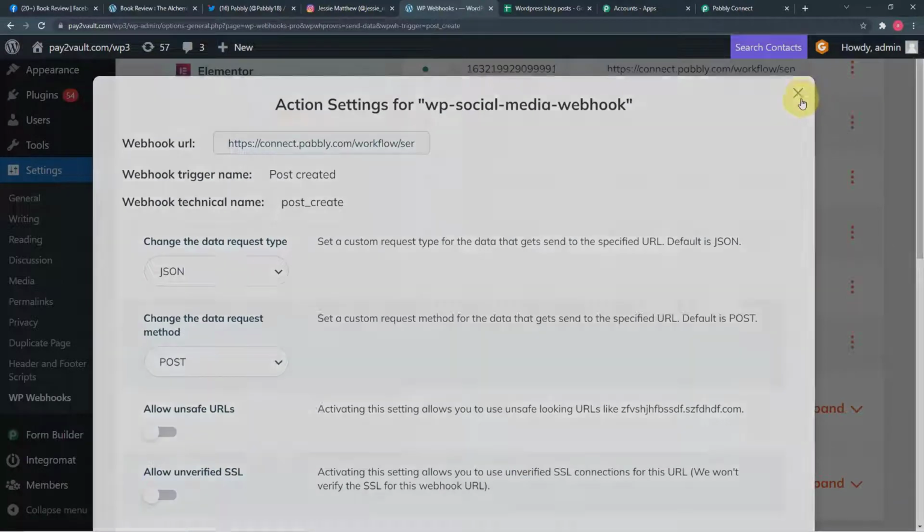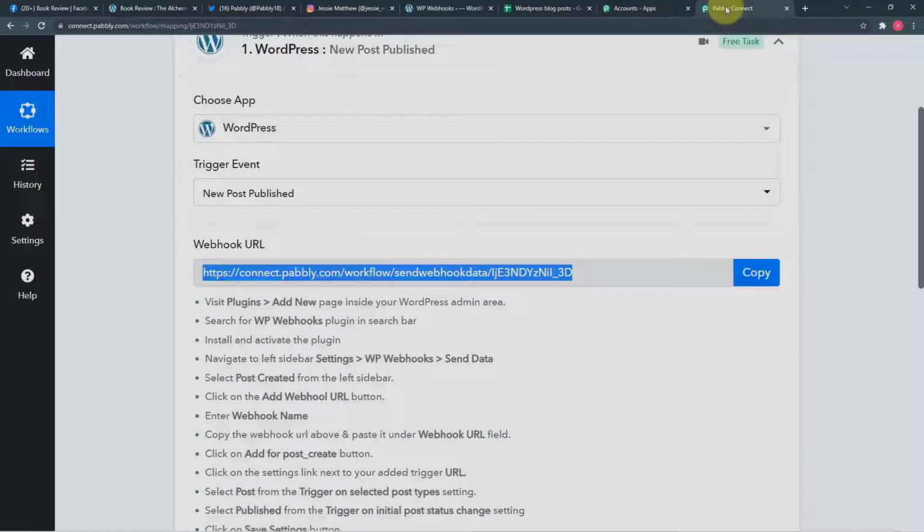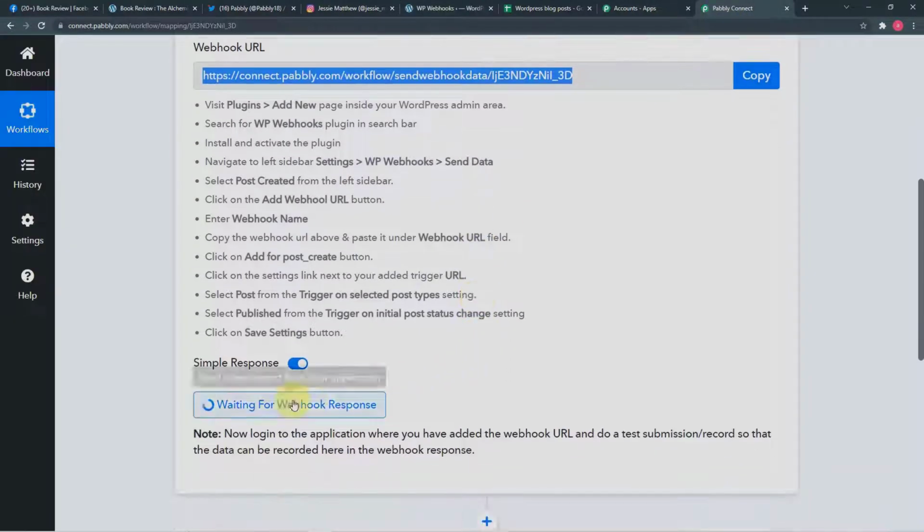Now close this window. Okay, so in Pabbly Connect you can see it has started showing waiting for the webhooks response. This means it is time to bring the data from our WordPress dashboard to here in Pabbly Connect. To do that, we are going to do a test submission, or we are going to make another blog post in our WordPress, and the data of that post will be delivered here automatically in Pabbly Connect. Let me show you how.